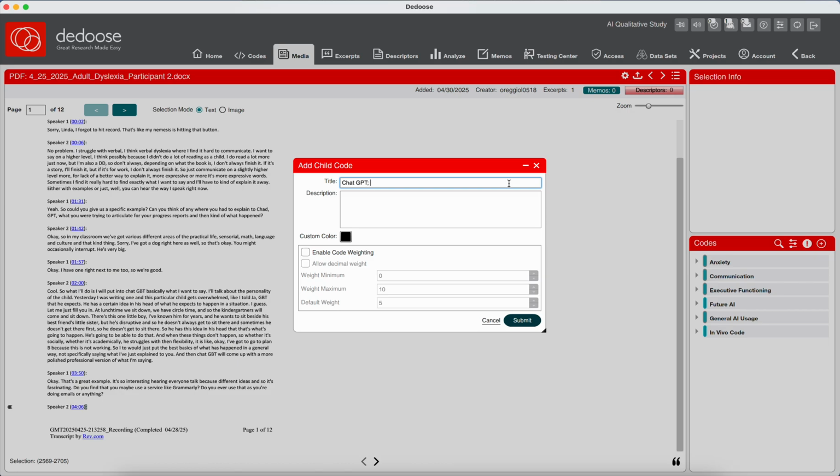I want to put the child code, which needs to have the tool in it. And the child code is just popping up, add child code, because it's going into those buckets, and it calls those buckets that I created the parent codes. And what I'm interested in here is it's related to exactly what she's inputting.